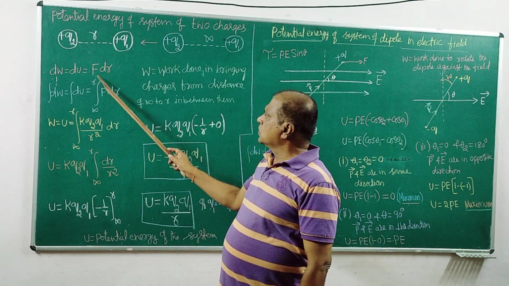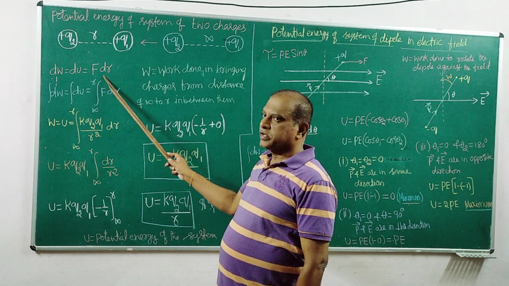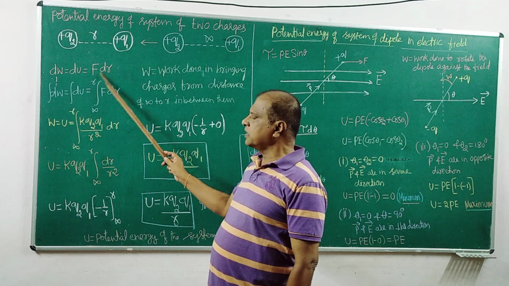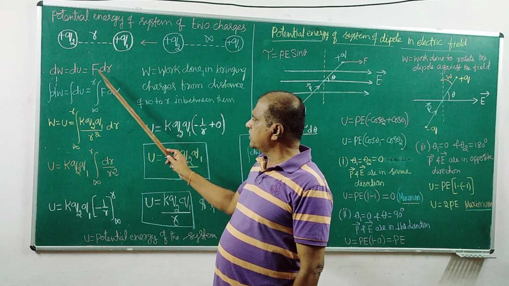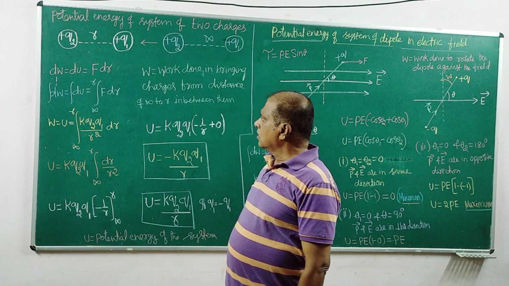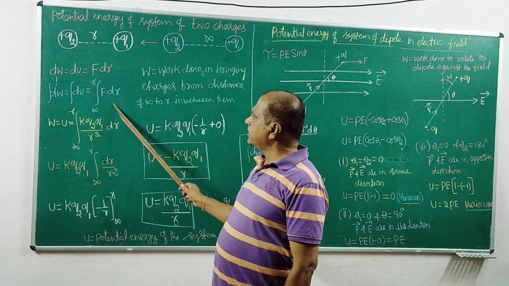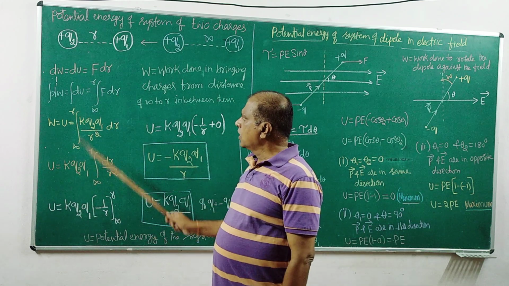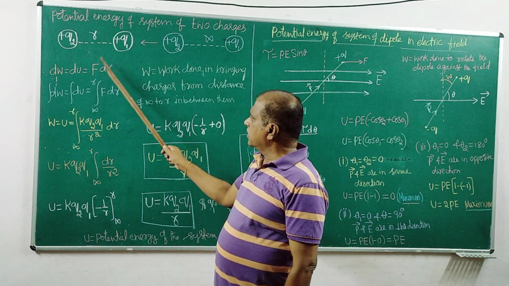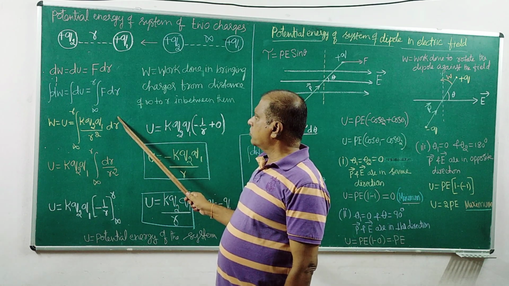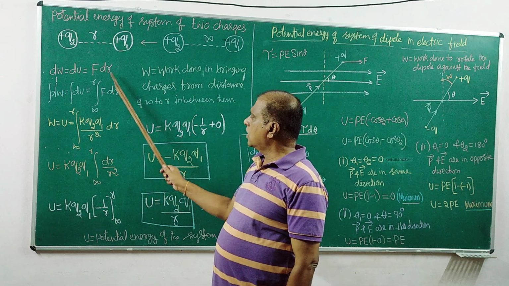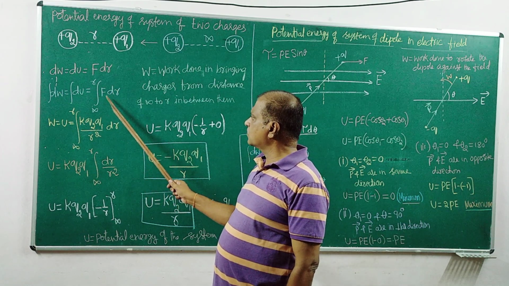It is force into displacement, the usual notation, for an infinitesimal change. For finite changes, we take the integral of each term, so we integrate dU to get U, and integrate the force.